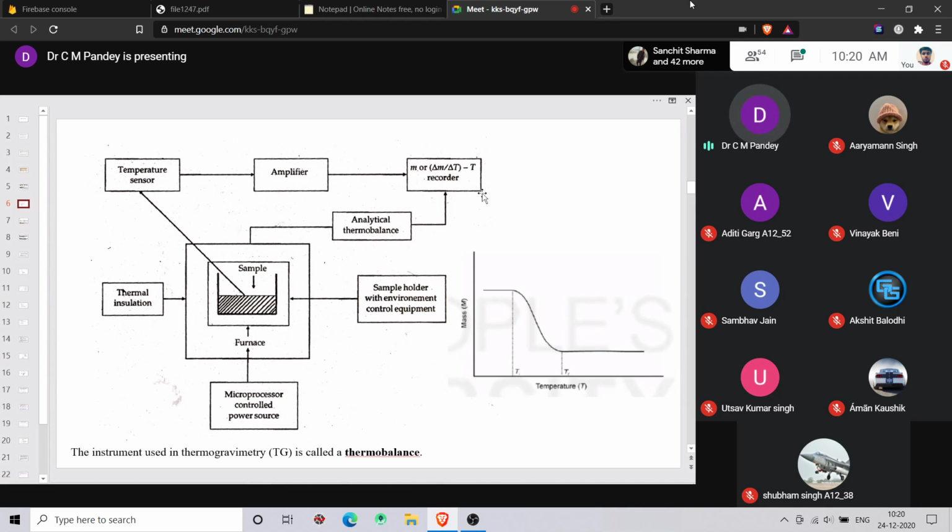So what are the main components of a TGA, that is, the thermobalance? It consists of a furnace, a sample holder which is environmentally controlled and thermally insulated, a furnace that is controlled by a microprocessor control power source, a temperature sensor, analytical thermobalance, and a recorder.